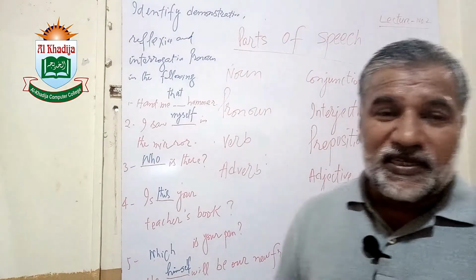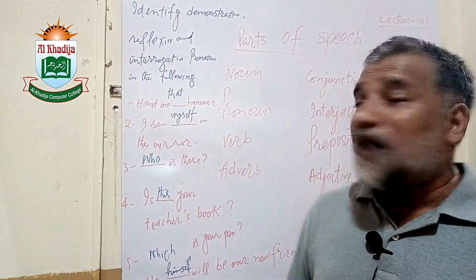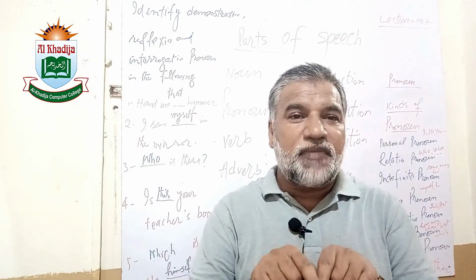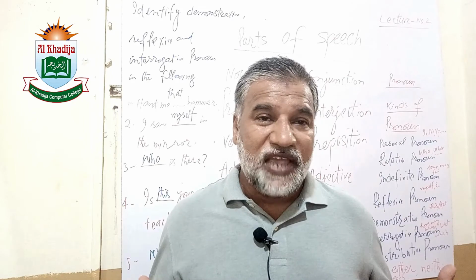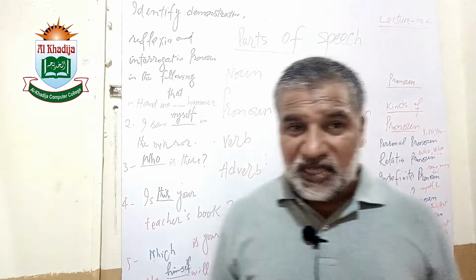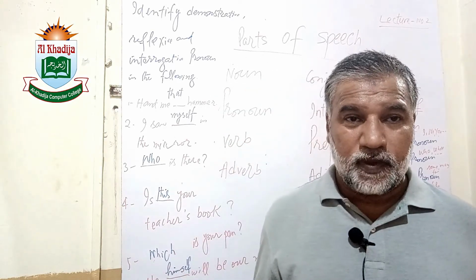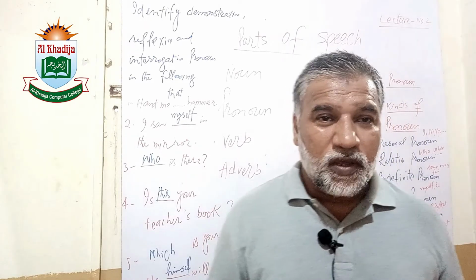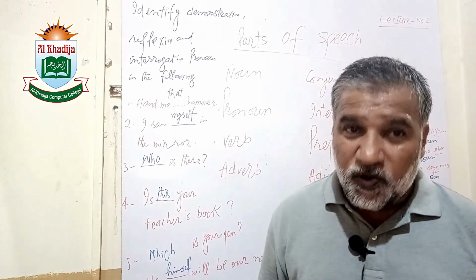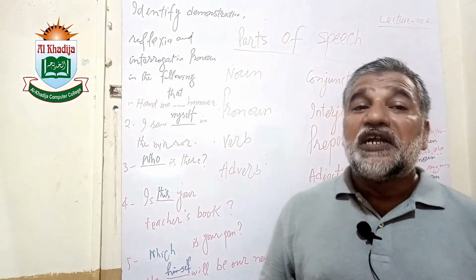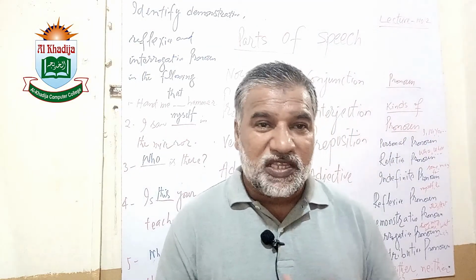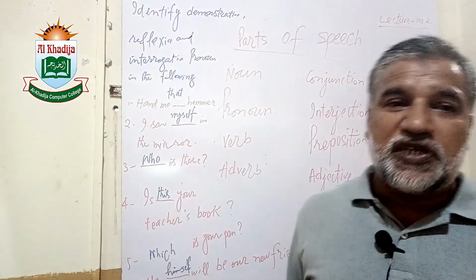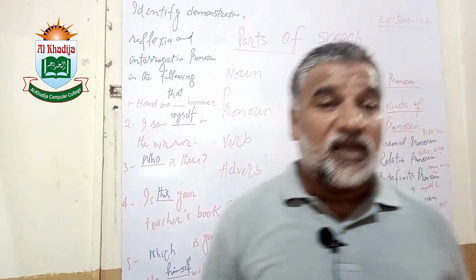Yes, here we go. For the second sentence, I saw myself in the mirror. I saw myself in the mirror. We have to highlight the word myself. So what is myself? Is it interrogative pronoun? Is it reflexive pronoun? Or is it demonstrative pronoun? Out of these three, for your convenience, three types have been mentioned, and these 6 sentences are covering the three types.